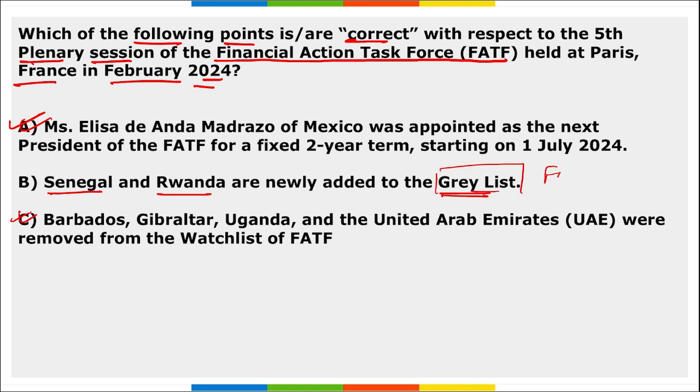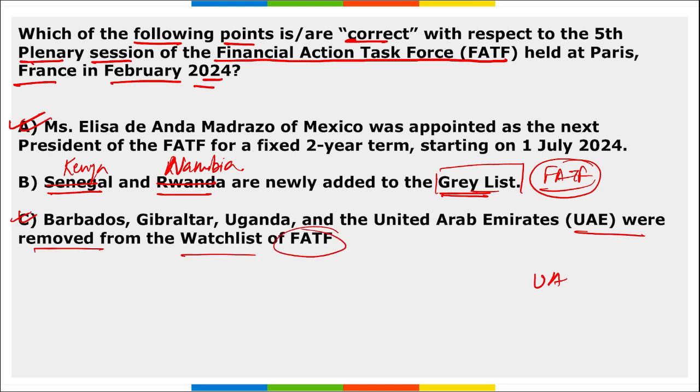It is the list of FATF, right, that tells about the countries that are doing terror financing. So it is not Senegal and Rwanda, but it is Kenya and Namibia. These are the countries that were added to the grey list, and UAE was removed from the FATF's grey list recently. Right? So these are your international affairs.